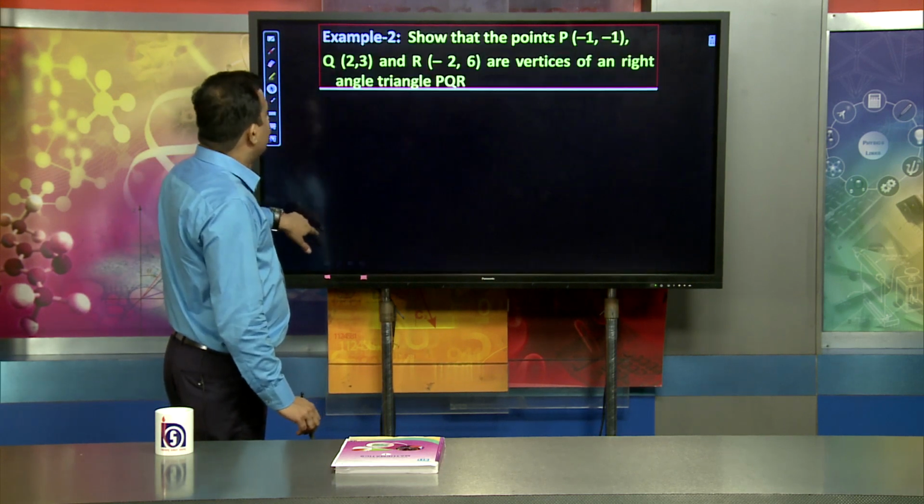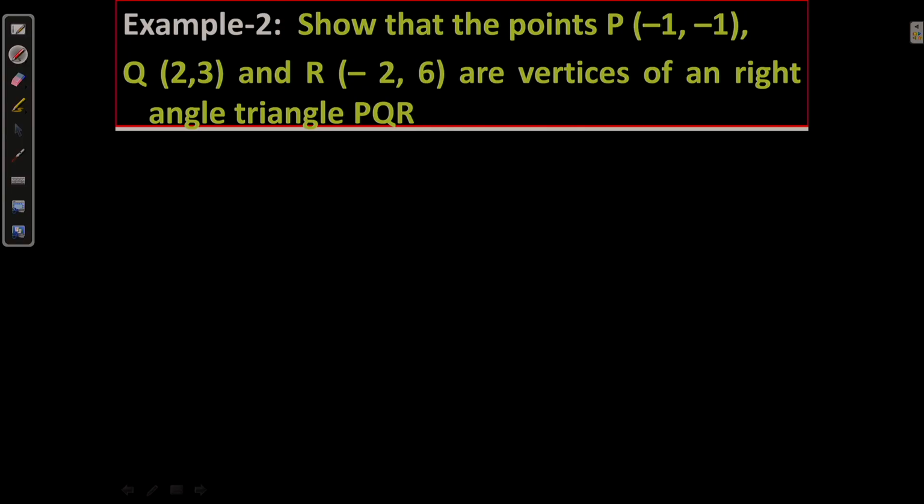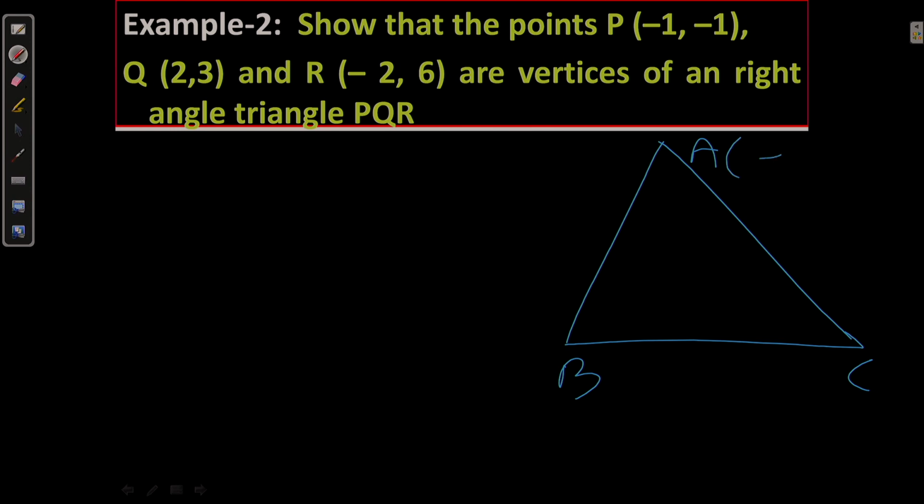Now, suppose this is a given triangle PQR, with the vertices given: P is minus 1, minus 1, Q is 2, 3, and R is minus 2, 6.